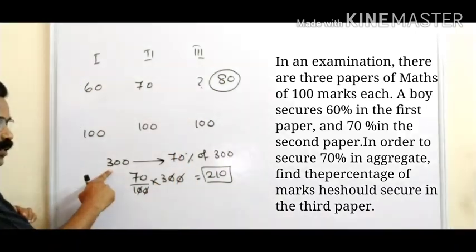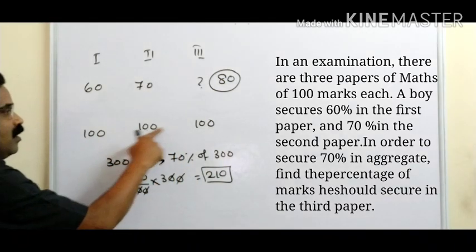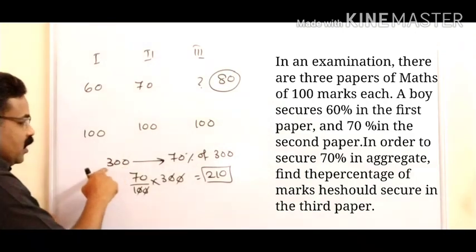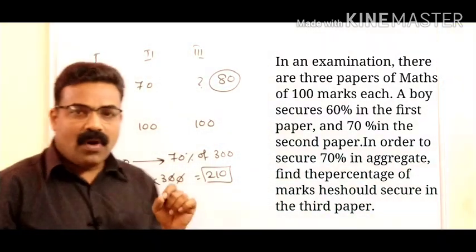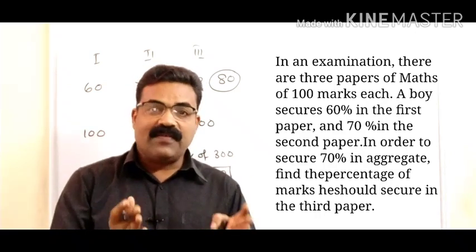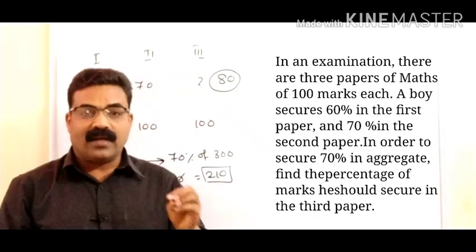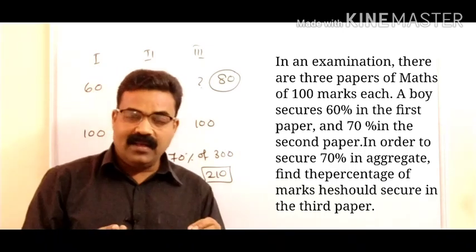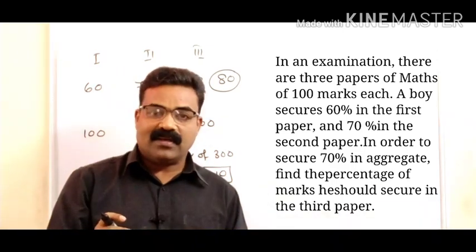Why? Because total is 300, 100, 100, 100, 300 marks. Out of this 300, the boy is supposed to get 70 percent in aggregate. What is 70 percent of 300? 210. So out of 300, he has to get 210 marks, isn't it?